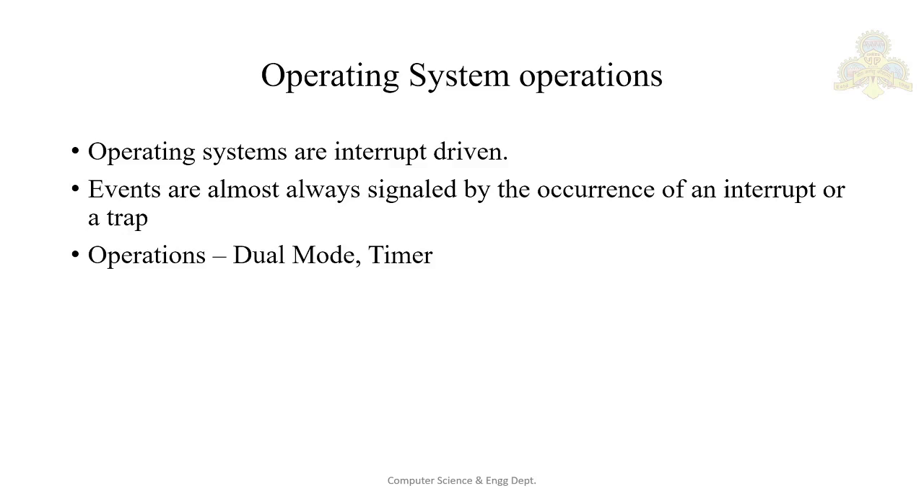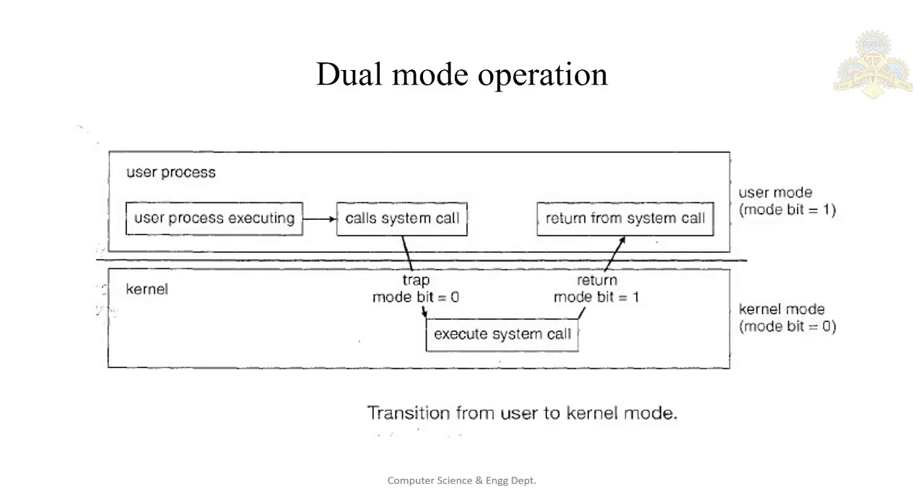Now we have two operations for the operating system. The first one is dual mode and the second one is timer. First, we will check the dual mode operation. To ensure proper execution of the operating system, we must be able to distinguish between the execution of operating system code and user defined code. One is operating system code, that is the kernel, and the other is user defined code, or basically user processes.